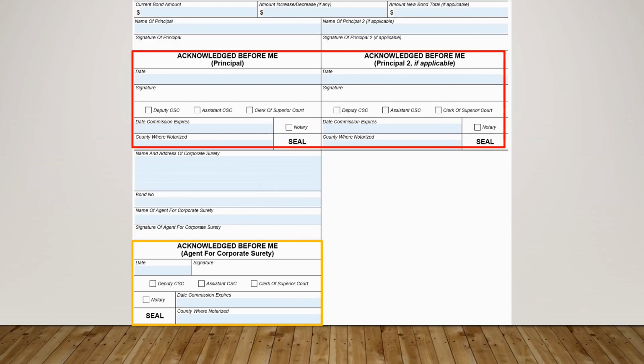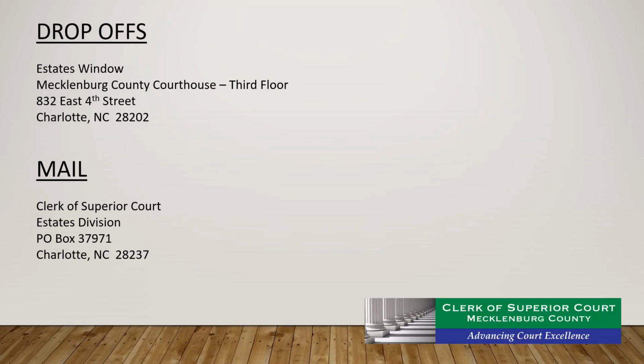When the form has been completed, it may be submitted with the rest of the applicant's paperwork. The applicant may either bring the document to the Mecklenburg County Courthouse and drop it off, or mail the form to the following address: Clerk of Superior Court, Estates Division, P.O. Box 37971, Charlotte, North Carolina 28237.